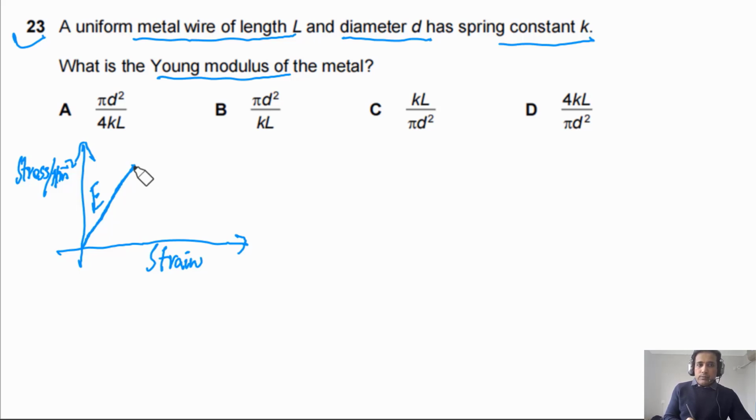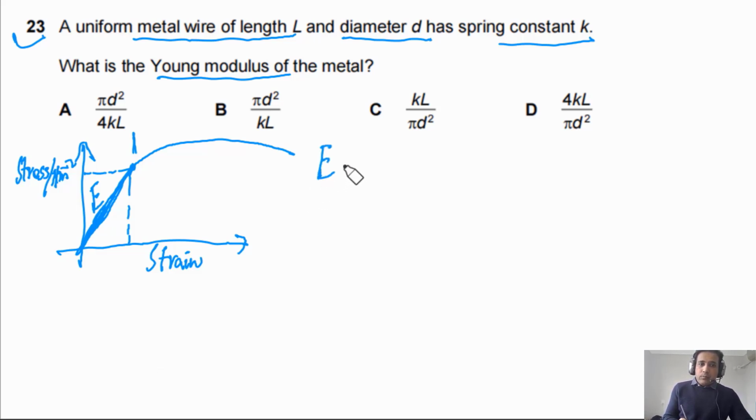It depends on the material. So the shape will depend on the material. And this point is also the limit of proportionality. Until this point, Hooke's law is also obeyed. These are the points you need to understand to answer this question. So we can simply draw this dotted line. Until this point, Hooke's law is obeyed because it's a straight line. So simply we can say Young modulus in this case is equal to stress divided by